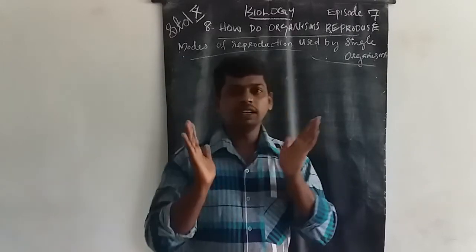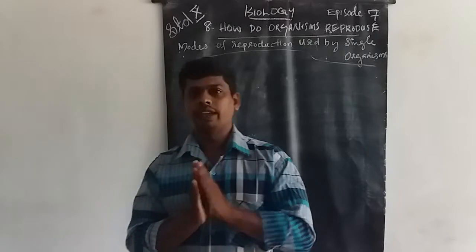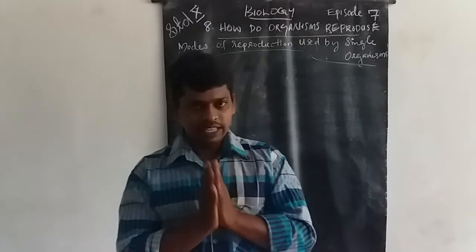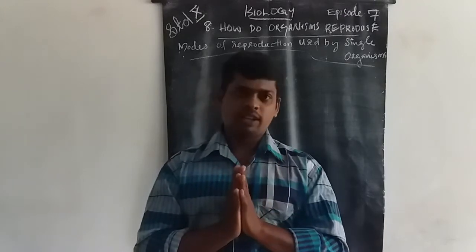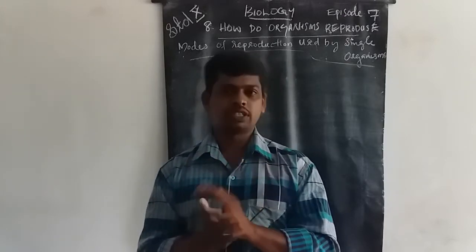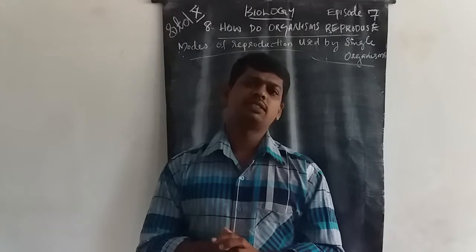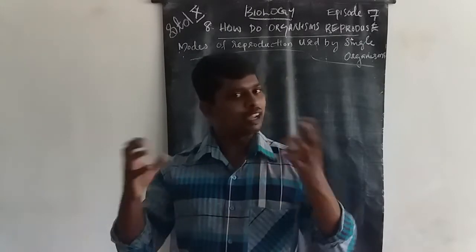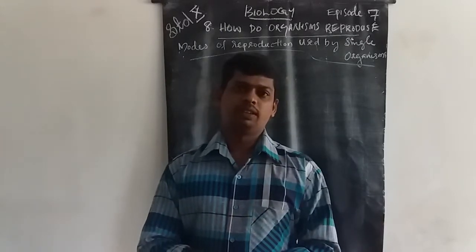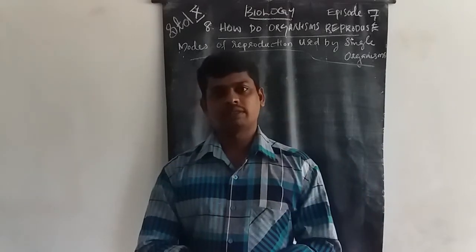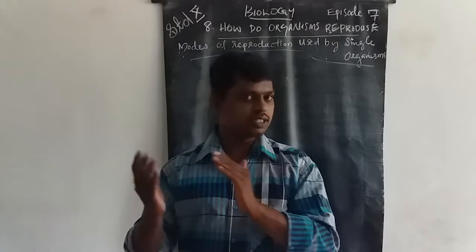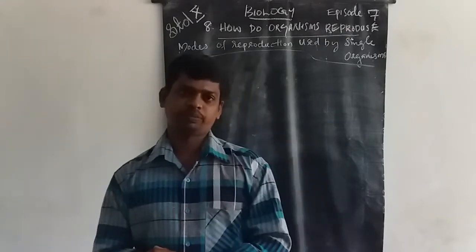Example, amoeba. This type of division is known as binary fission. Fission means cut into two equal parts, producing exact copies.